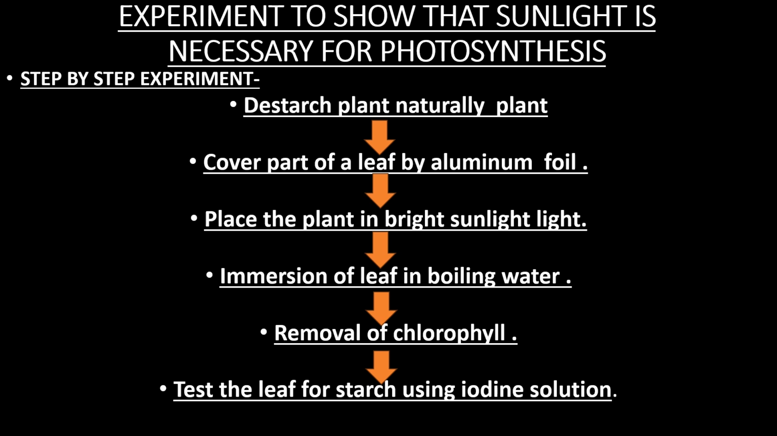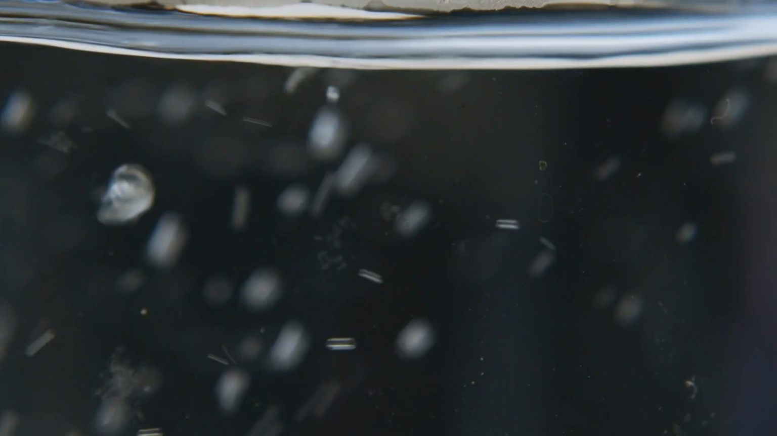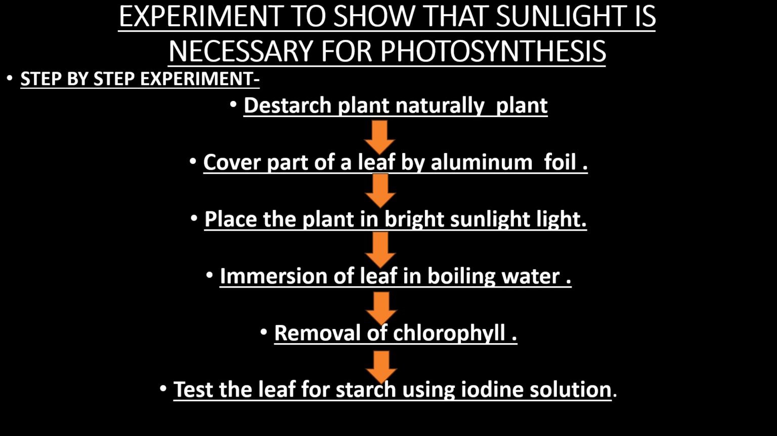What is the use of dipping it into boiling water? If we dip this in boiling water, then the boiling water removes the epidermis of the cells. So what is the use of this? When we remove the epidermis of the cells, then the iodine solution can easily enter inside the leaf body.